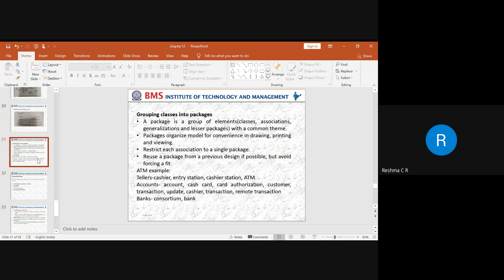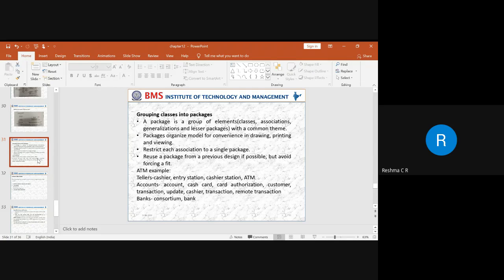So what is the use of these packages? When we are using these packages, what happens? We are trying to minimize the complexity of a particular model. So the entire package, since it consists of a group of all the classes which is being taken care of with respect to the other file, we are trying to use that in a particular model. That means whichever concepts can be repeated, we are trying to import that to minimize the complexity of the program or a model.